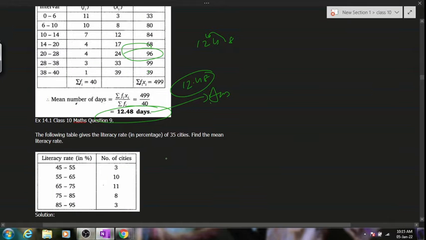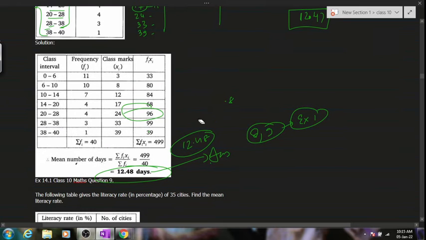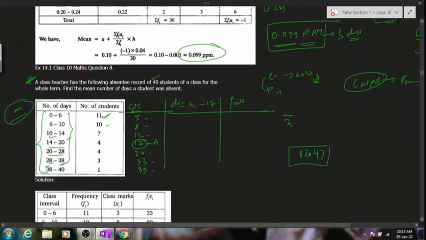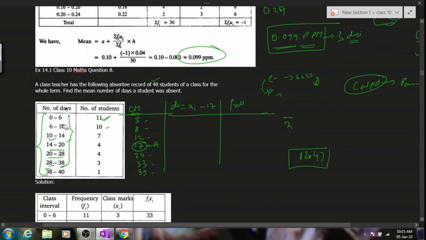In yesterday's class, questions number 8 and 9 were given as homework for your Exercise 1 of Statistics. So let's discuss the answers of question number 8. Question number 8 was a simple one. It's just that we had a different kind of edge out here.